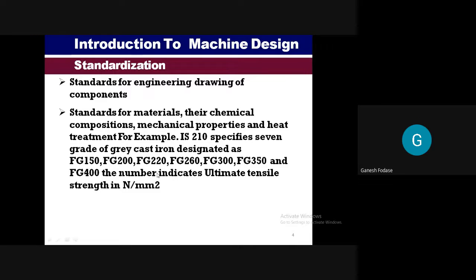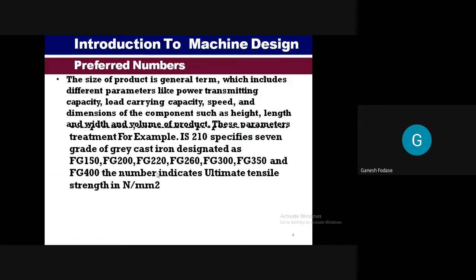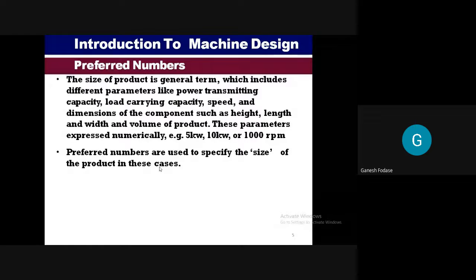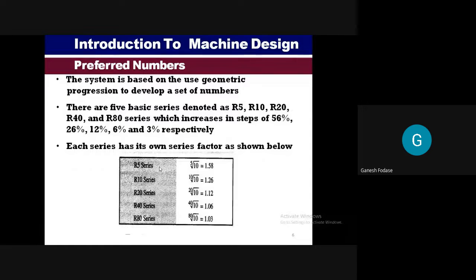So what I want to explain to you is that we are going to refer to some standardizations during a design. There are some preferred numbers. I also talk about preferred numbers and preferred series. Likewise, some standard things we are going to consider, like series and numbers. We'll talk about this when you are going to use this during your design.